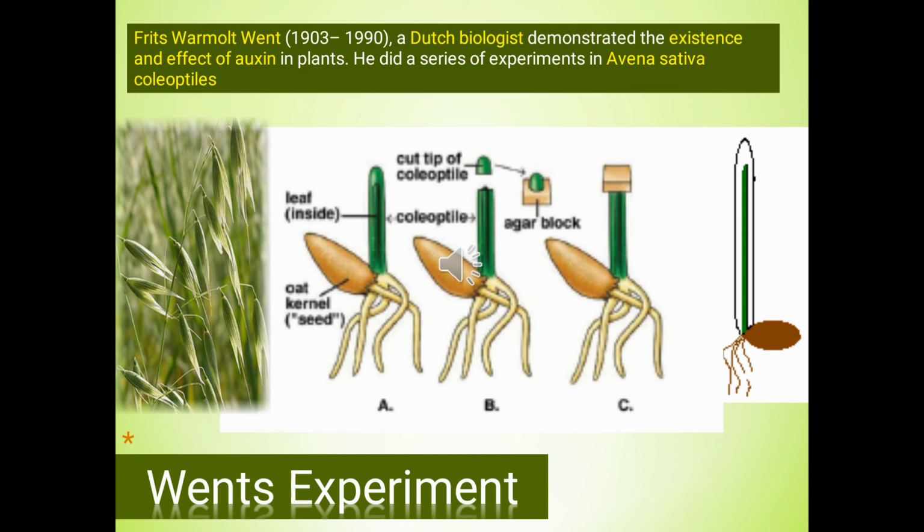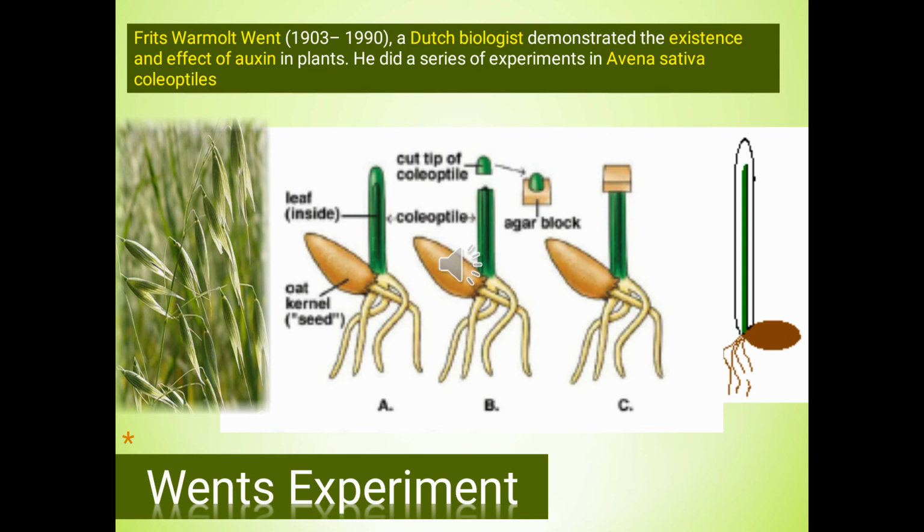So, in his next experiment, he placed the detached coleoptile tips on agar blocks. Detached coleoptile, or cut tip of the coleoptile, you can see in this image. After 1 hour, he placed the agar blocks on the decapitated coleoptile, and this time he noticed that the plant grew straight up.